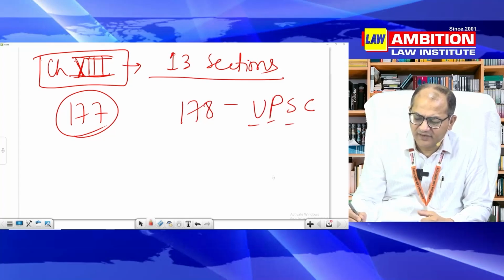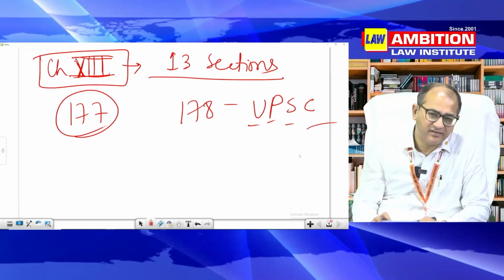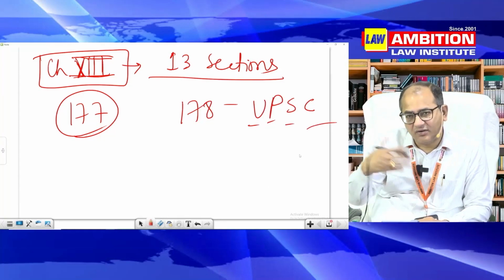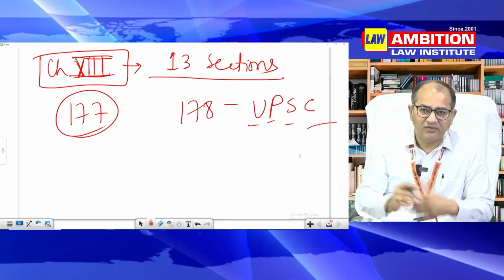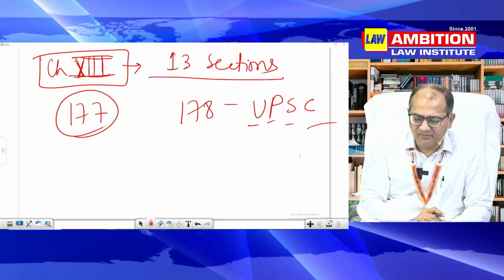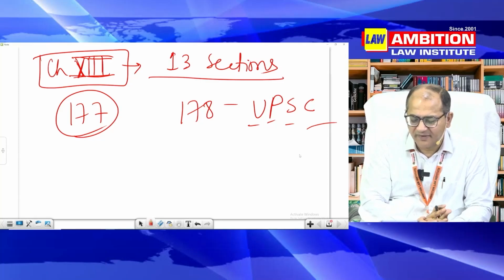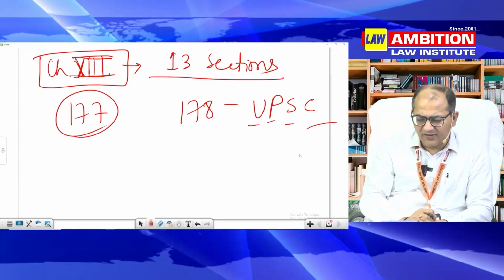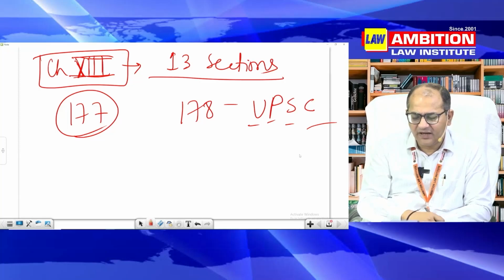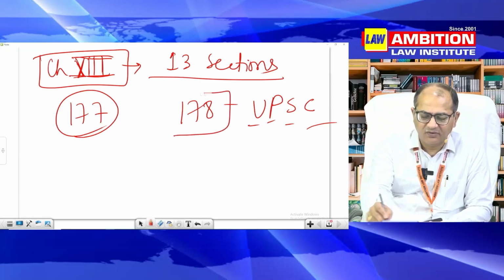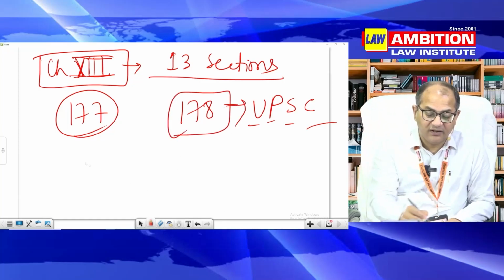Uncertain, partial, several, continuum, something like that. 179 now, consequence. So you will remember that is not an issue at all. 181 has 5 subsections, if I remember correctly. You will remember all those. There are tricks and techniques I have written in my material too. So if you are interested, you can look into that.